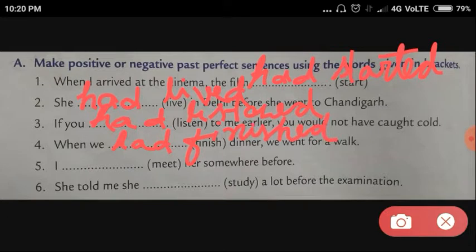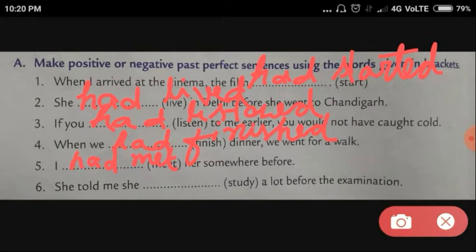We'll go for the fifth sentence now. I dash her somewhere before. Somewhere before. It has to become: I had met her before. The last sentence: She told me she dash a lot before the examination.